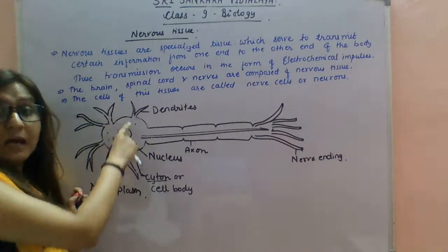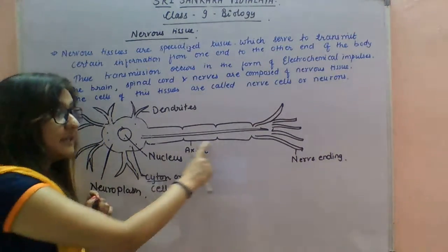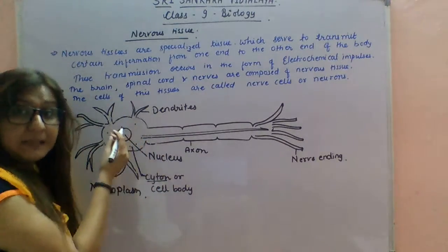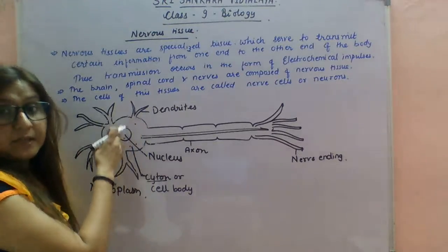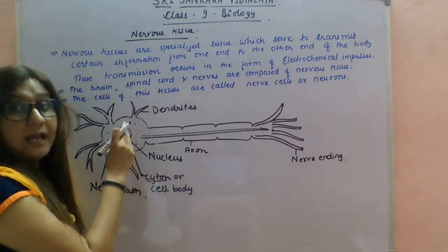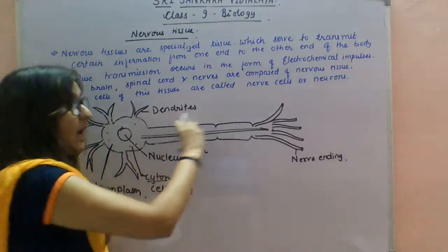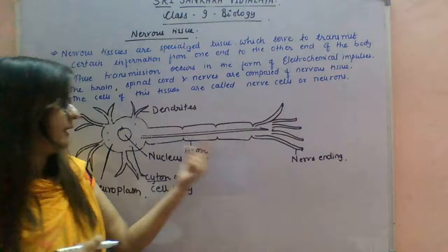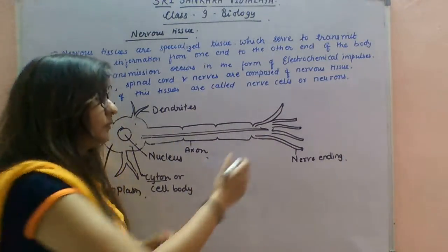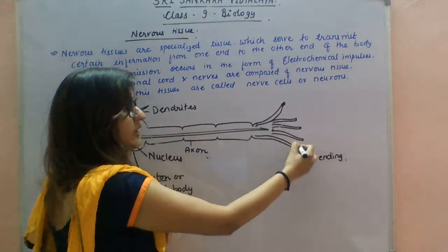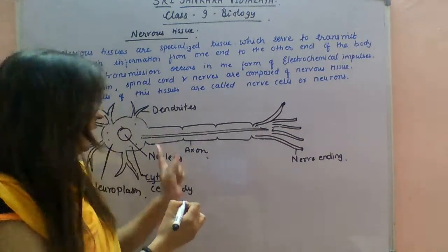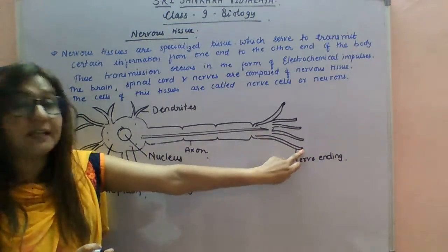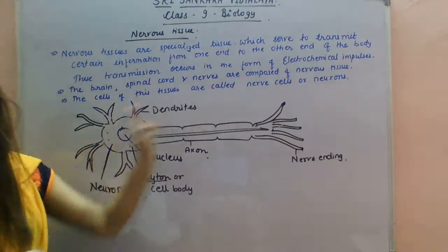Now, after the cyton, the second part is the axon. The dendrites receive the electrical impulses, the impulses reach the cyton, and now the impulses travel along the axon. After traveling along the axon, they reach the end of one neuron, which is called the nerve ending. This is the nerve ending, or the last part of this neuron.